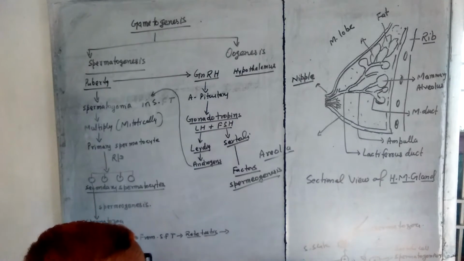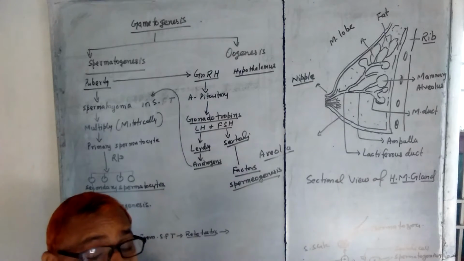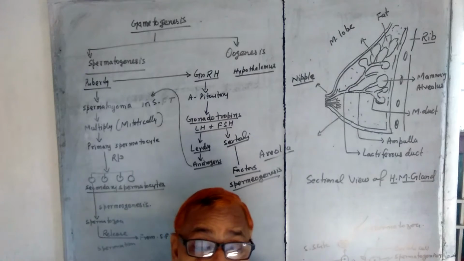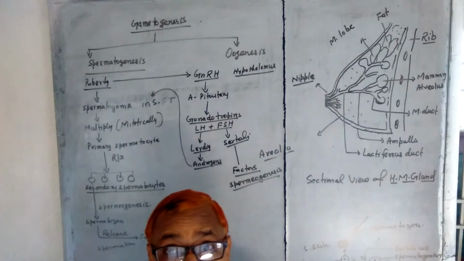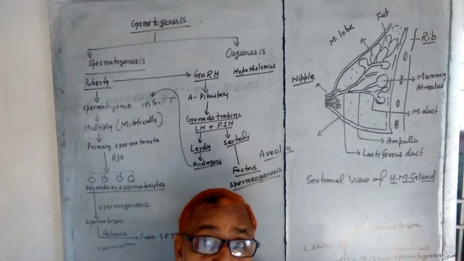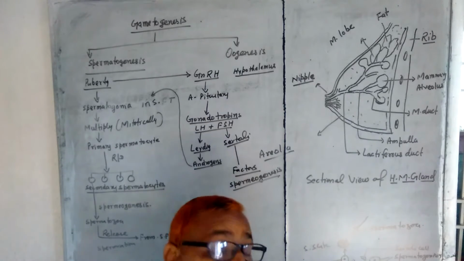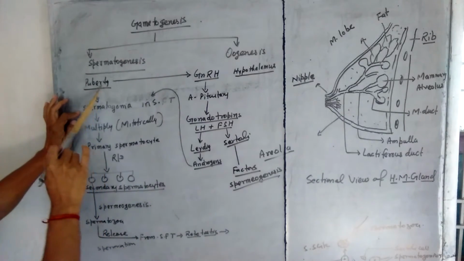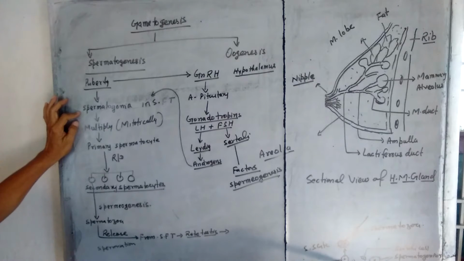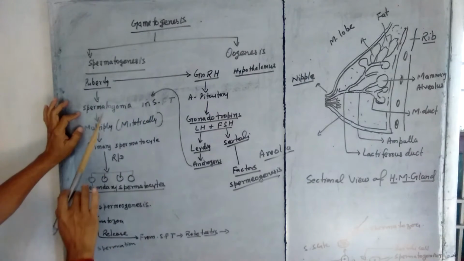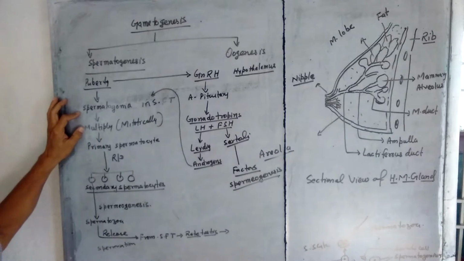So in the testis, there are 200 to 300 testicular lobules, and each lobule has 3 to 4 chambers of seminiferous tubules in which spermatogenesis is taking place. Now try to understand again. During puberty what happens? Spermatogonia, I have already told you.